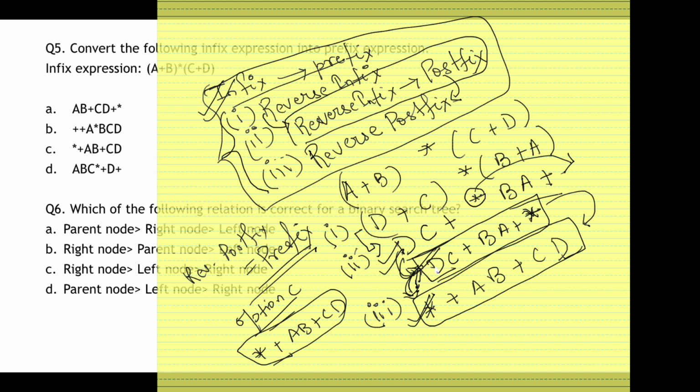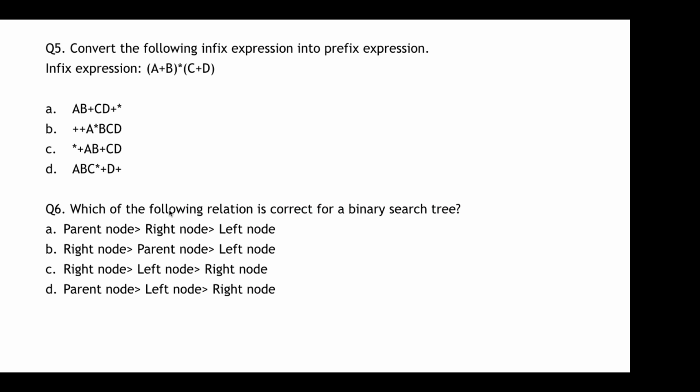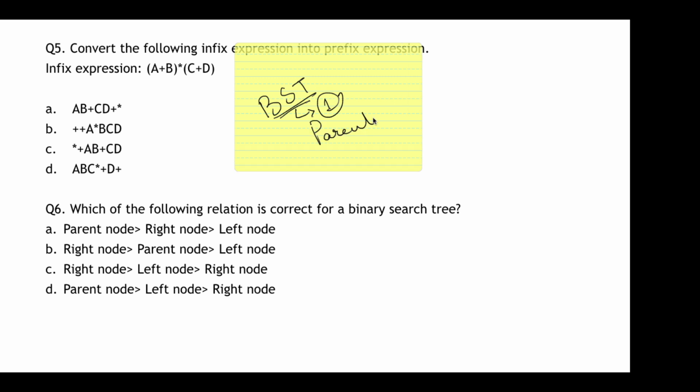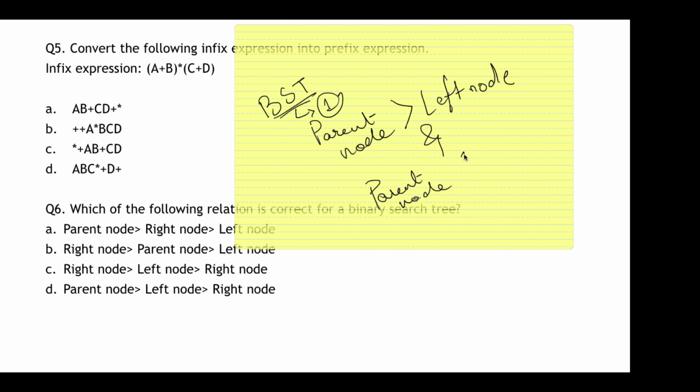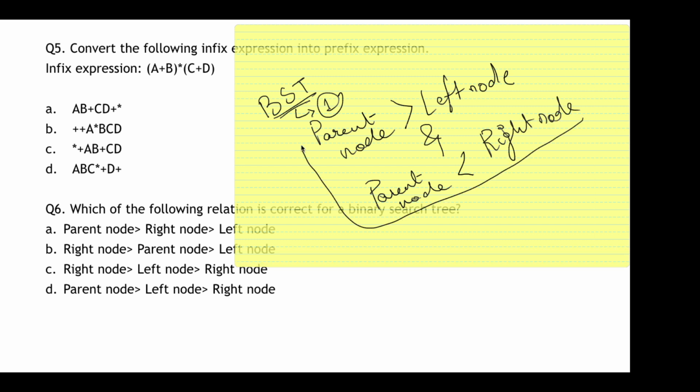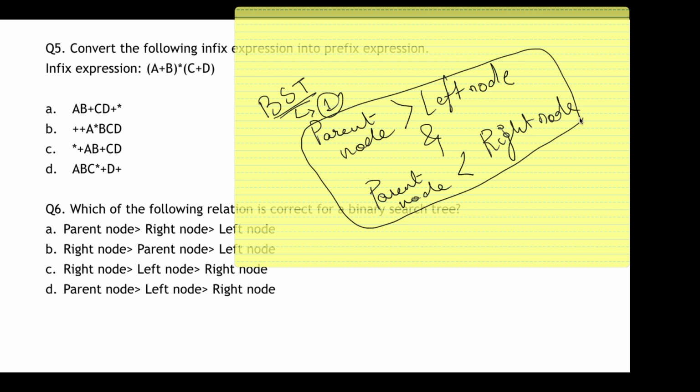Okay. So moving on to the next question, it says which of the following relations is correct for a binary search tree? Now in a binary search tree or BST, remember there is just one relation, which says that the parent node has to be greater than the left node, and the parent node has to be smaller than the right node. This is the only relation that a binary search tree follows.